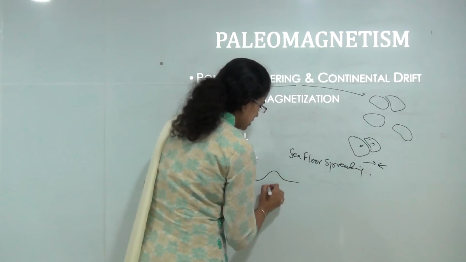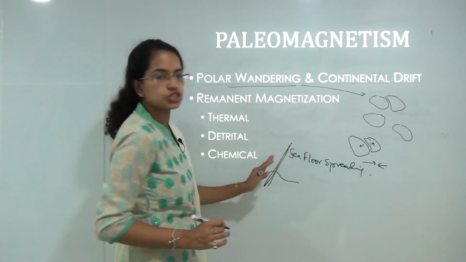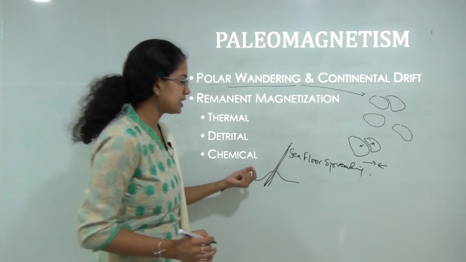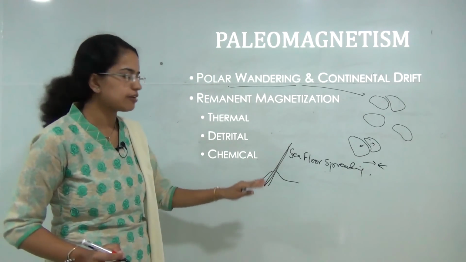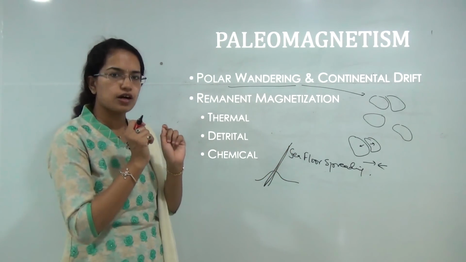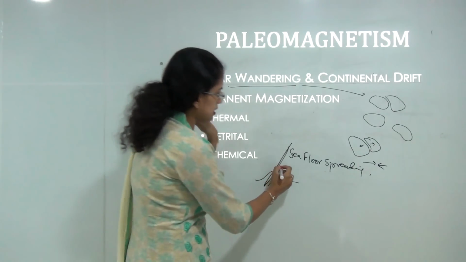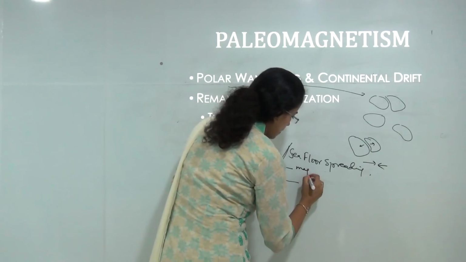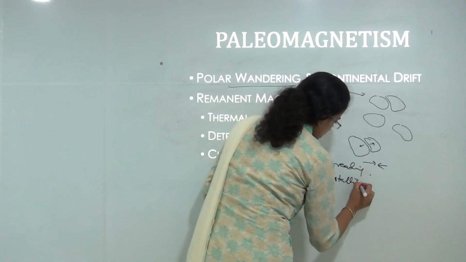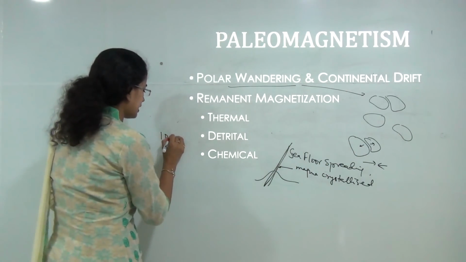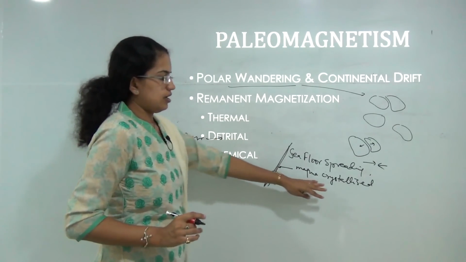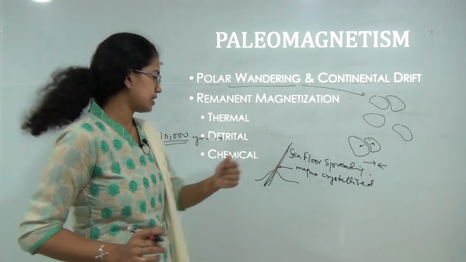You have the oceanic ridge, and towards the oceanic ridge you have the maximum eruption that is taking place, and the magma is getting crystallized as it is spreading away from the oceanic ridge. So this is the time where the magma is getting crystallized. Now say at 10,000 years there was a certain magnetic field and there was certain crystallization.